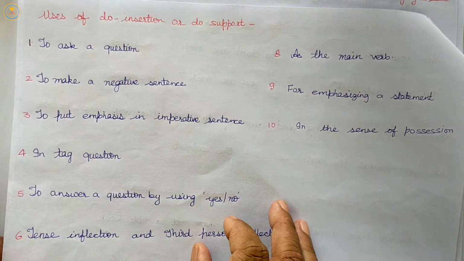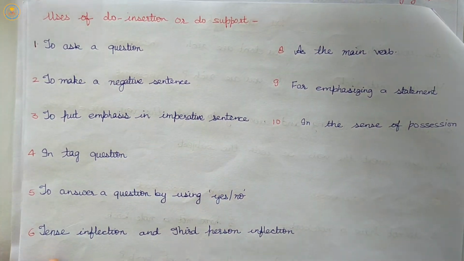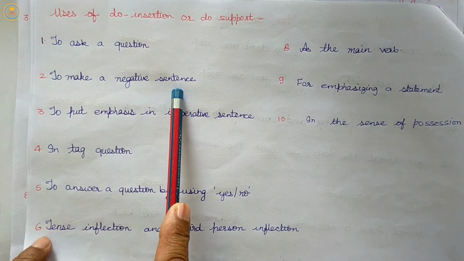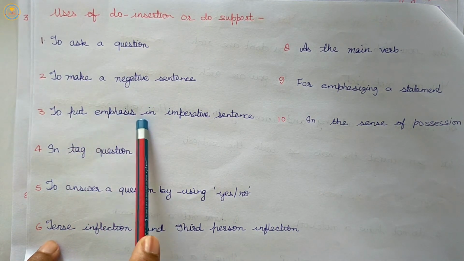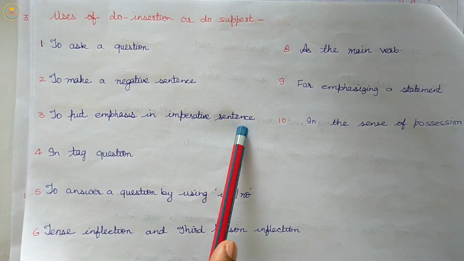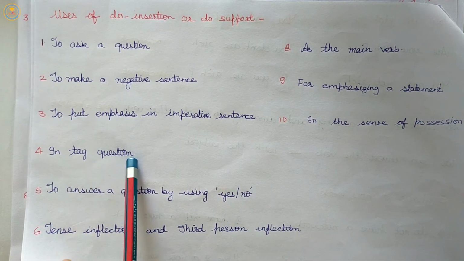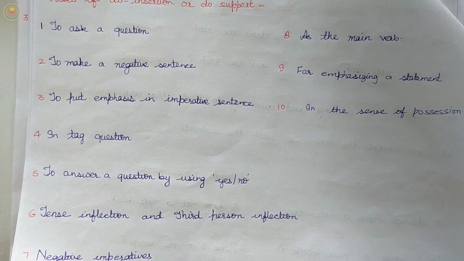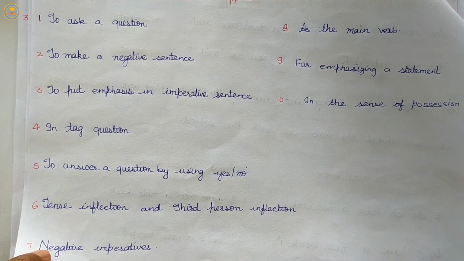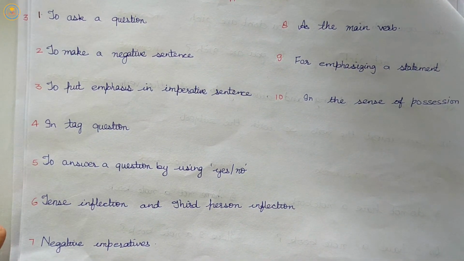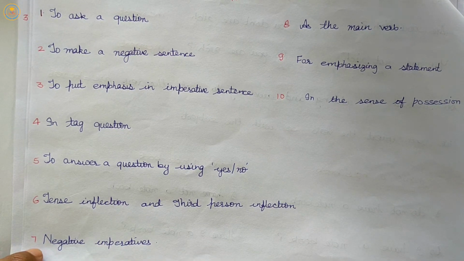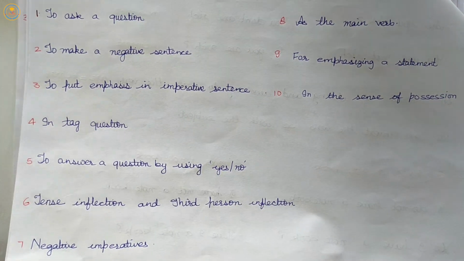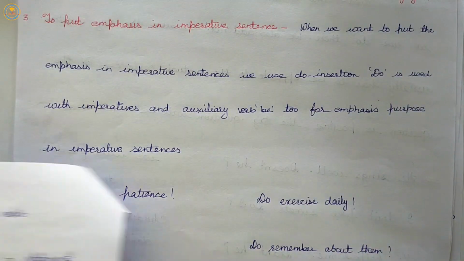Uses of do insertion: we can use it to ask a question, to make a negative sentence, to put emphasis in imperative sentences, in tag questions, to answer a question by using yes or no, tense inflection and third person inflection, negative imperatives, as the main verb, for emphasizing a statement, and in the sense of possession.